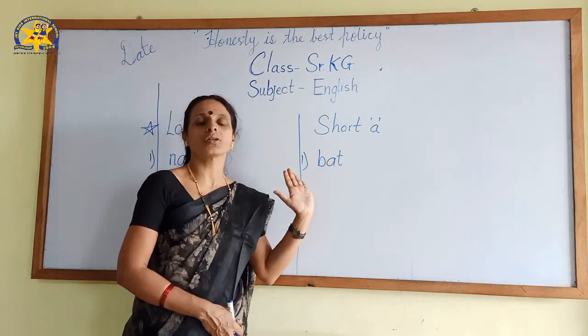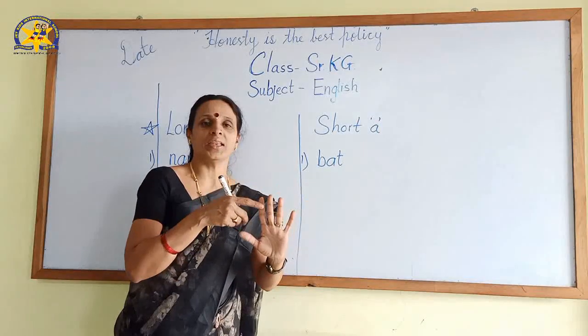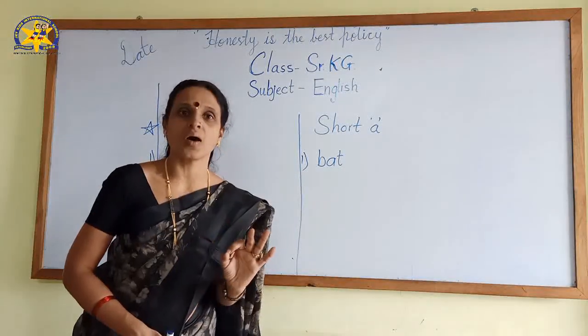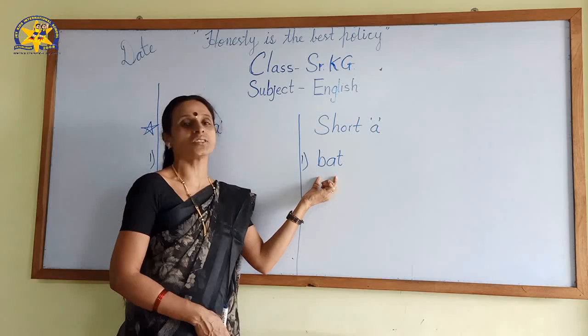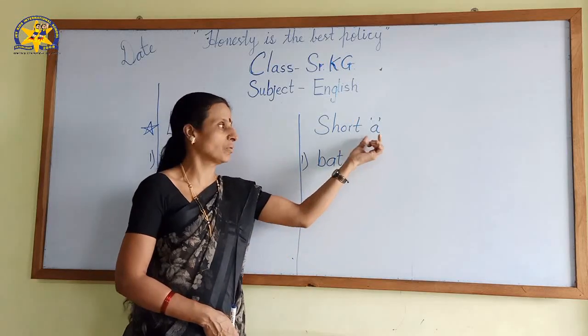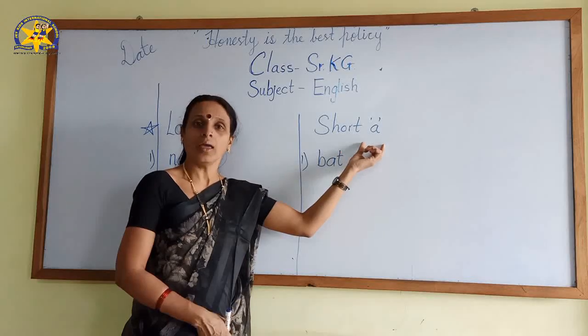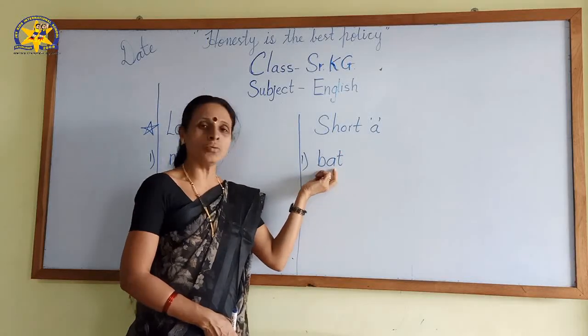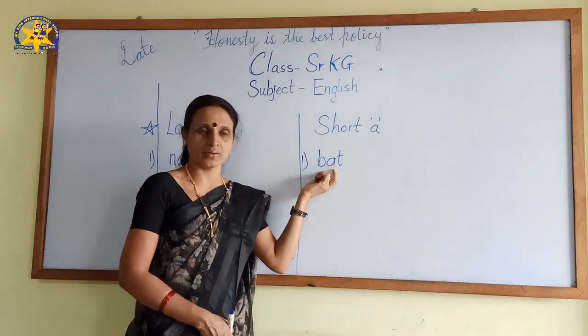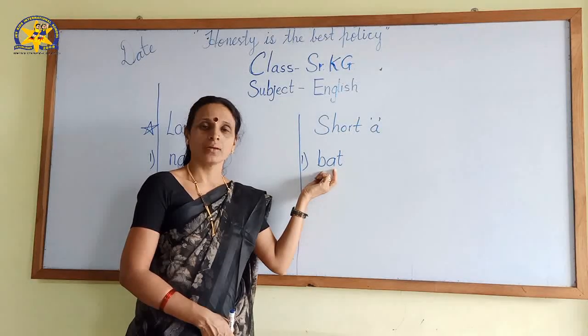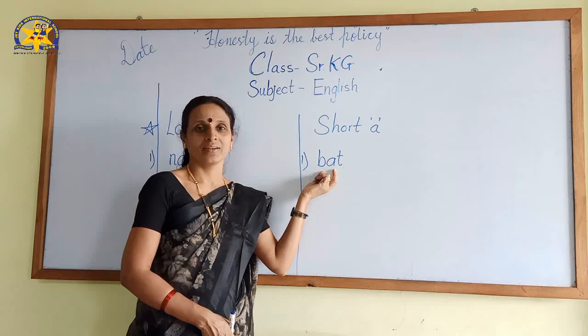It's a short sound. If the vowel is taking regular sound, that is the short sound of that particular letter. And today we are going to learn the short sound of A. B-A-T, bat, cat, mat, man, van, bad.